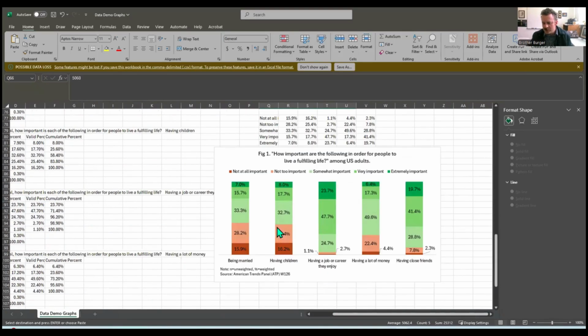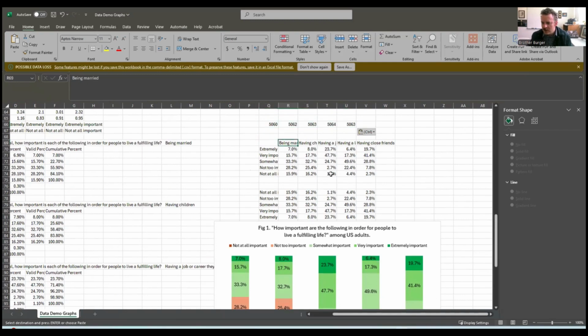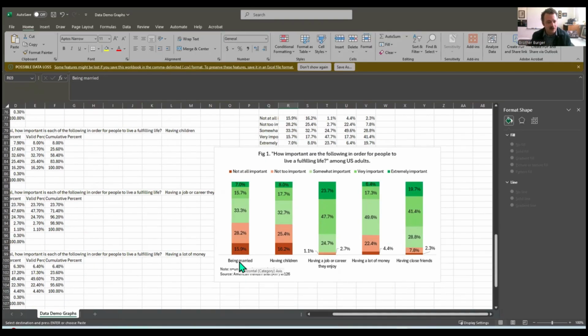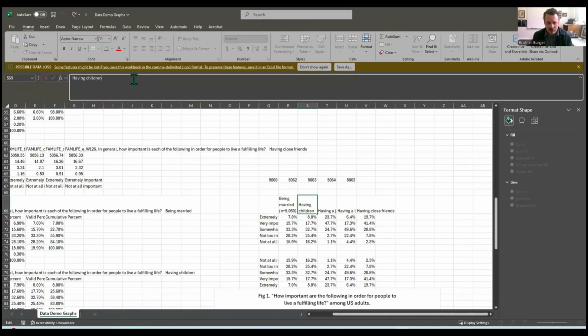So we need to add those ns, and a good place to put it would be underneath these labels. So here on being married, I'm going to select that cell because that's where it's drawing that information from for that label. And then I'm going to do Alt Enter, which drops it down a line. Man, when I learned that, that was an amazing day. And I'm going to put n equals 5,060. Right, now let's do it for the others.